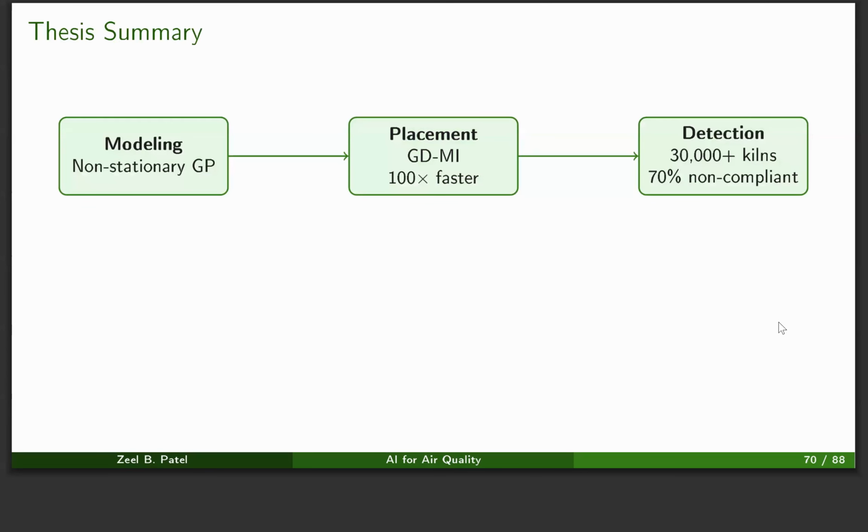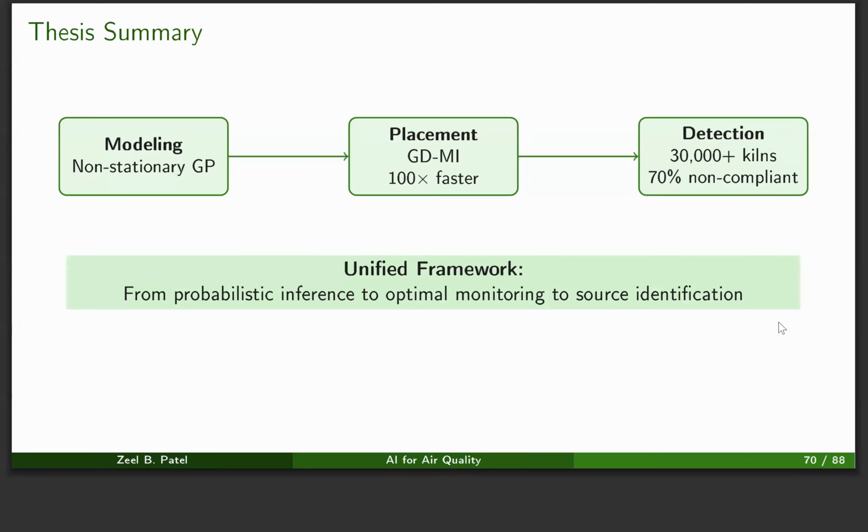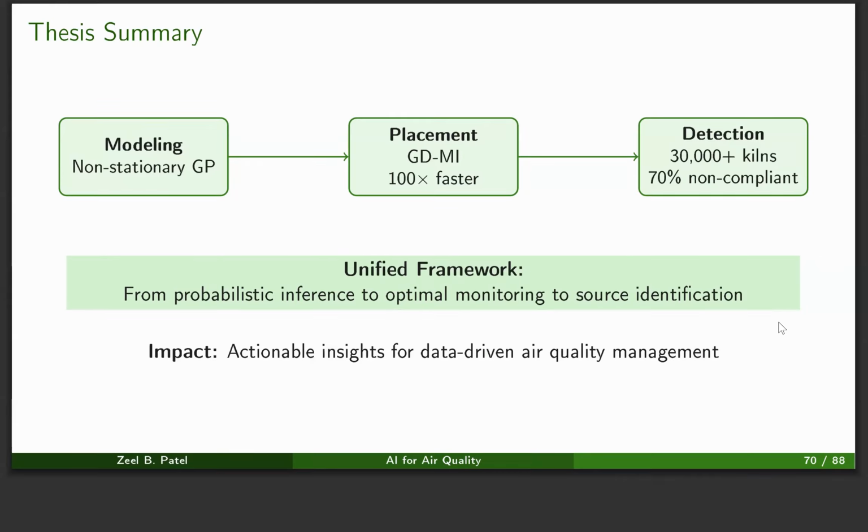So summarizing the thesis, it goes towards 3 problems: modeling air quality, sensor placement, and detection, which provides a unified framework from probabilistic inference to optimal monitoring to source identification. The impact is that we provide actionable insights for data-driven air quality management to the policymakers.